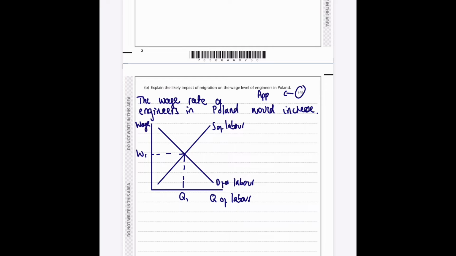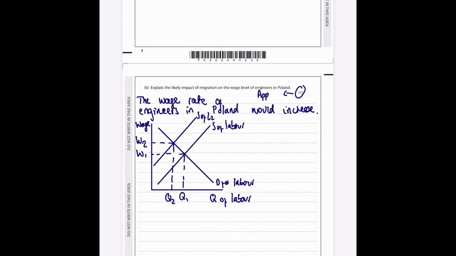Because engineers are leaving to go to areas other than Poland, the supply of labour shifts in. There are fewer people who can work as engineers. So this is S of labour 2, I'm going to put. And it causes the wage rate to go up because there are going to be fewer workers or engineers available for the jobs that they perform in that country.